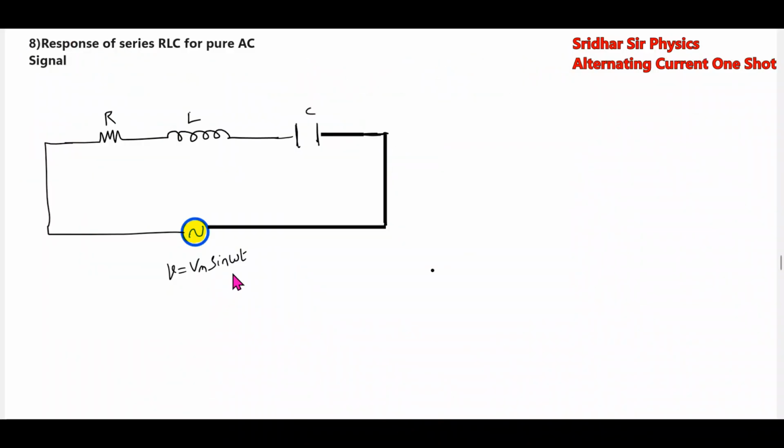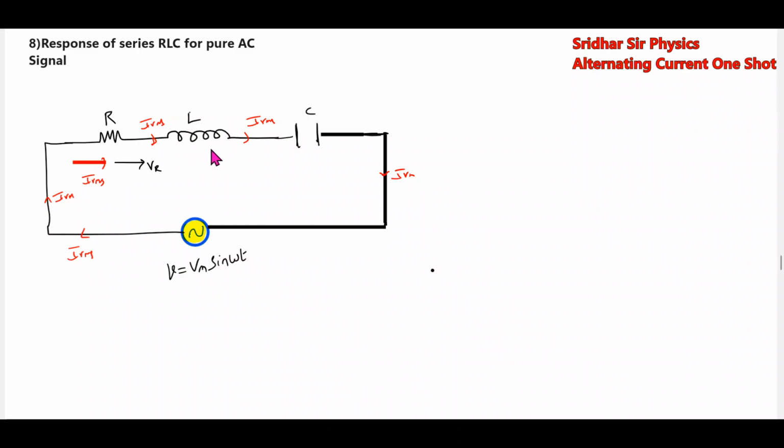Okay, now discuss the response of series RLC circuit. So here the current IRMS will flow across the resistor as they are in series. Same current will flow. Then across the resistor, current and voltage will be in phase. This is IRMS.